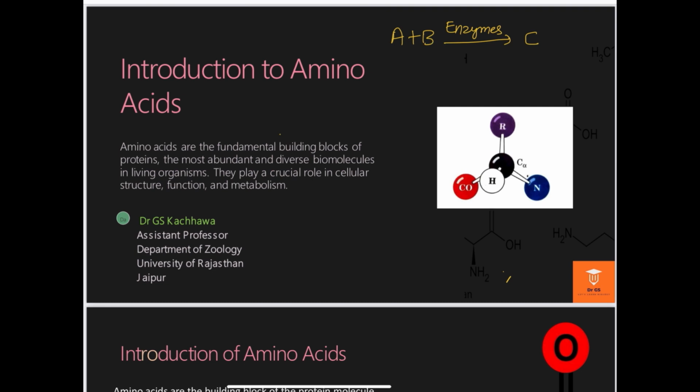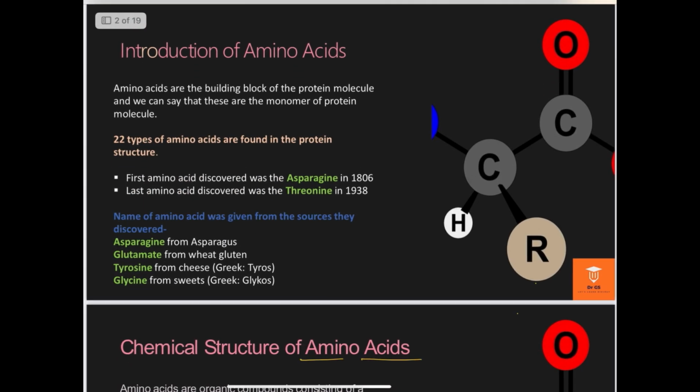Now I am going to explain the structure of the amino acids. We all know that the amino acid has two kinds of functional groups. I am writing a typical structure of the amino acid. In all amino acids, there is a central carbon atom called the alpha carbon, and each carbon atom has 4 valencies. In every amino acid, the first group is the carboxylic group, COOH, and the other important functional group is the amine group. This is the amine group and this is the carboxylic group.